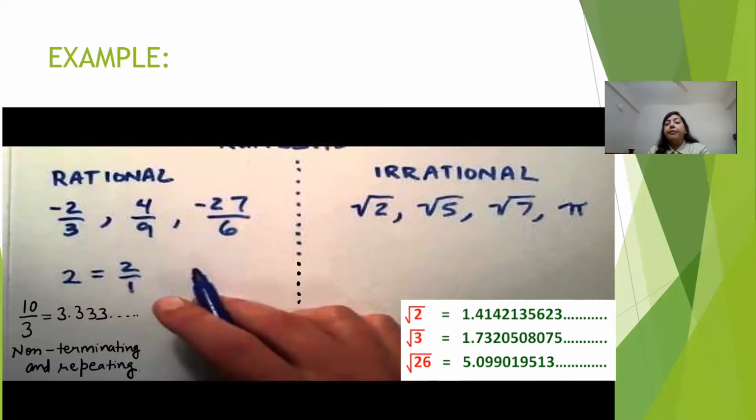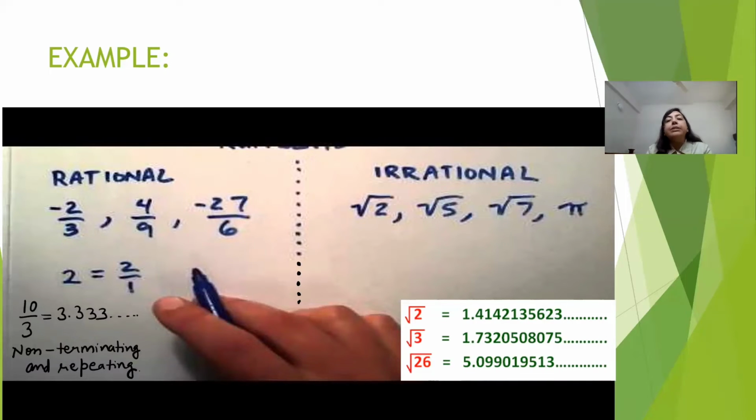So here we can have few examples. The value of square root 2 is written here, 1.4142135623 and so on. So we can see here the decimal expansion is not ending, that means non-terminating, and it is non-repeating. So that's why these numbers are known as irrational numbers. This was all about rational and irrational numbers.